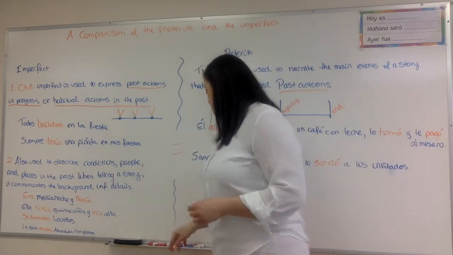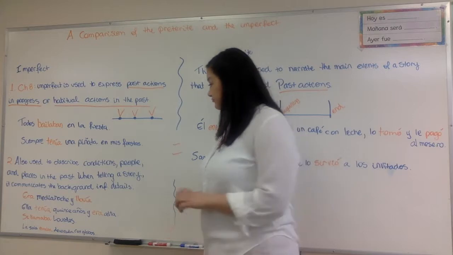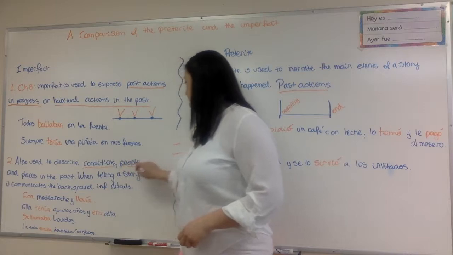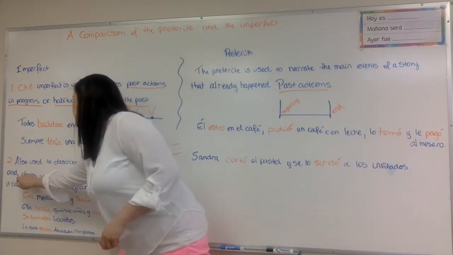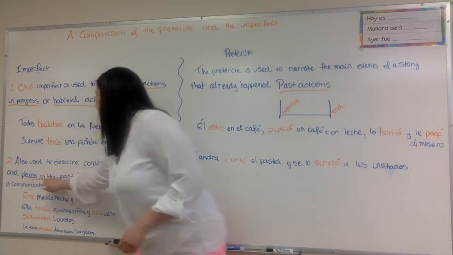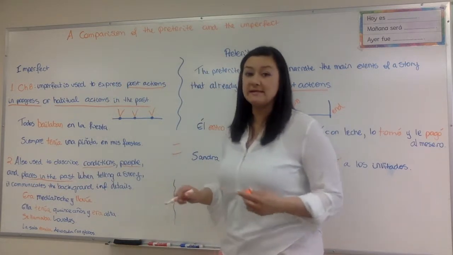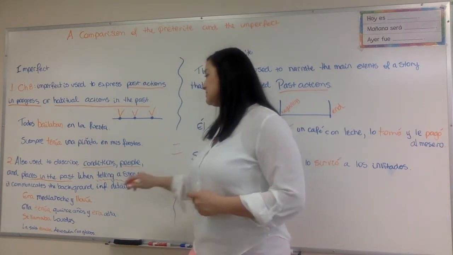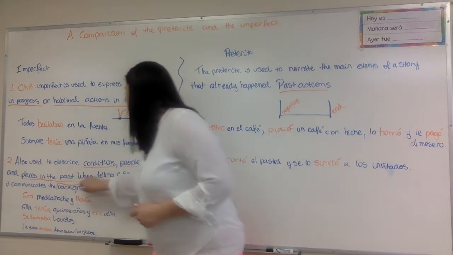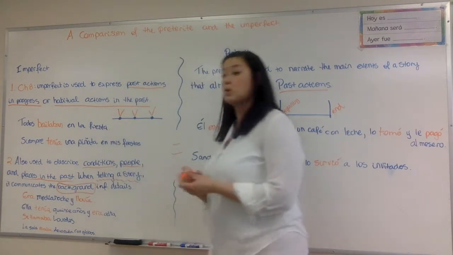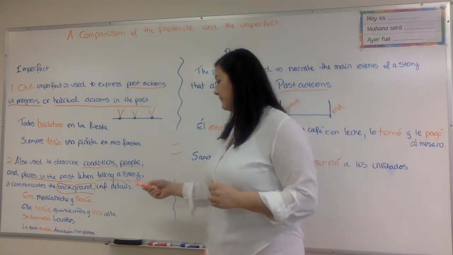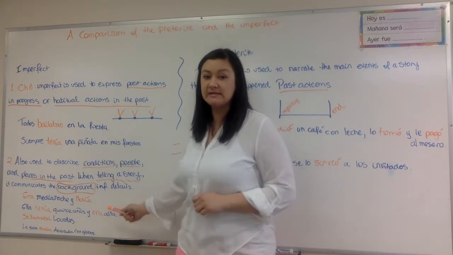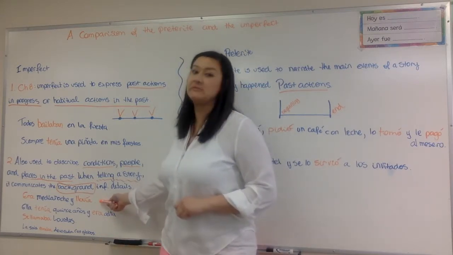It is also used to describe, and we're going to go over each one of these, conditions, people, and places in the past. But when telling a story, it's going to communicate the background information or details. For example, era medianoche y llovía. It was midnight and it was raining.